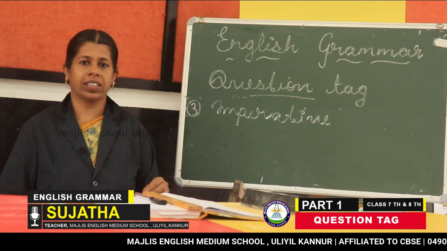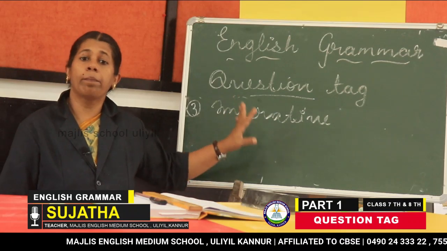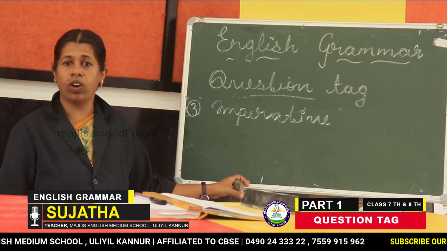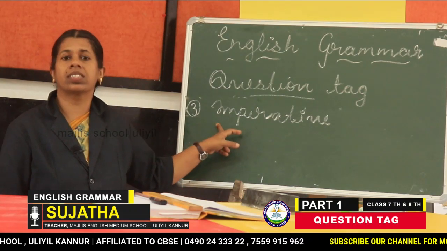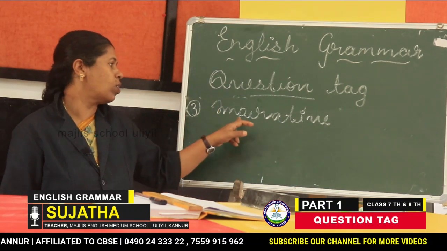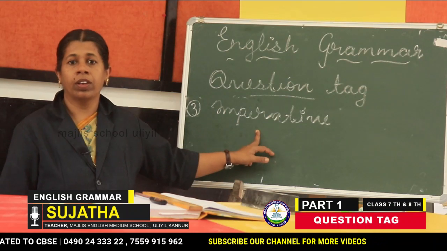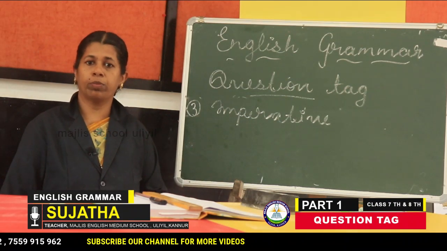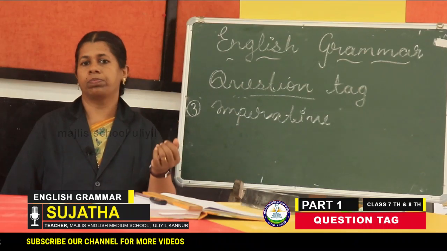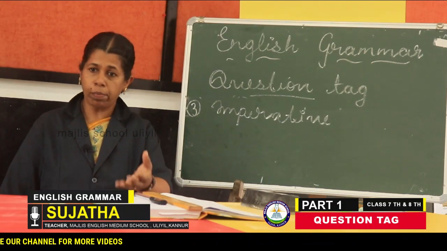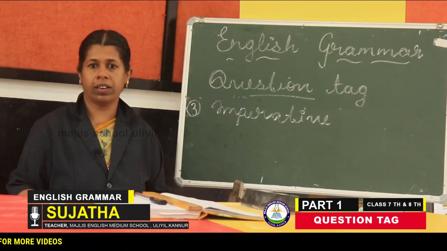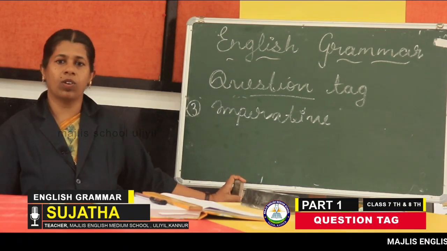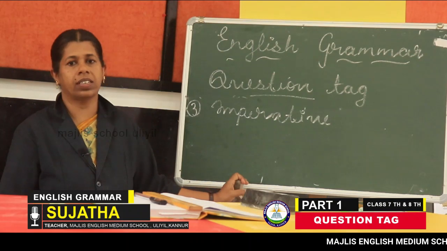For your better understanding, remember that imperative sentences always start with a verb. The sentences starting with a verb are called imperative sentences. For example, the teacher will tell you something in class: stand up, sit down, bring the book, come here, sit down there. Such sentences are called imperative sentences.